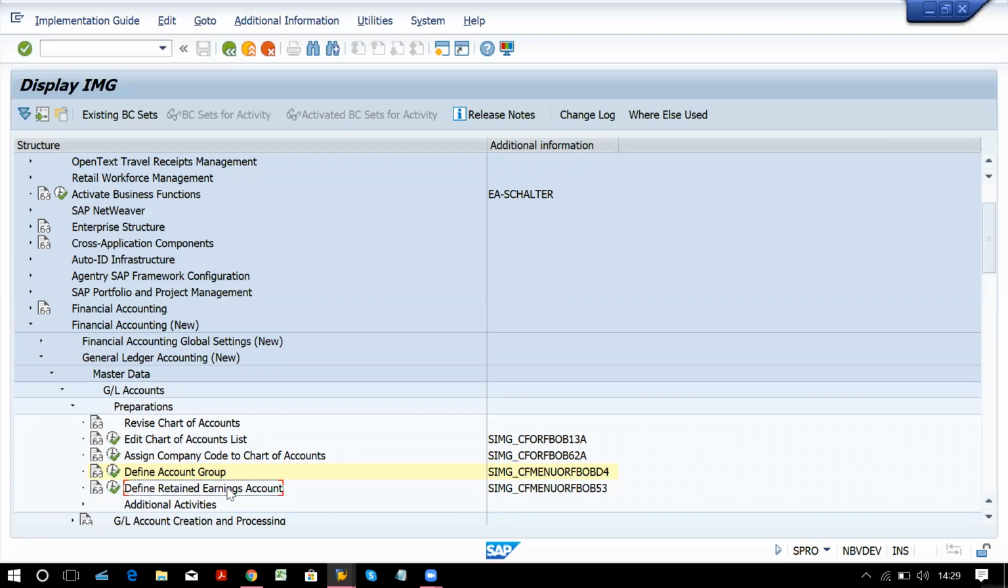Now this is software. If you start creating GL accounts and start posting into them, how will you get the exact amount to transfer? Because some employees will post, some employees will not. So this should not be the case. To avoid all these things, they have defined retained earning. You have to define it first, and then you can start with the creation of all GL accounts. OB53, that is the T code we have.